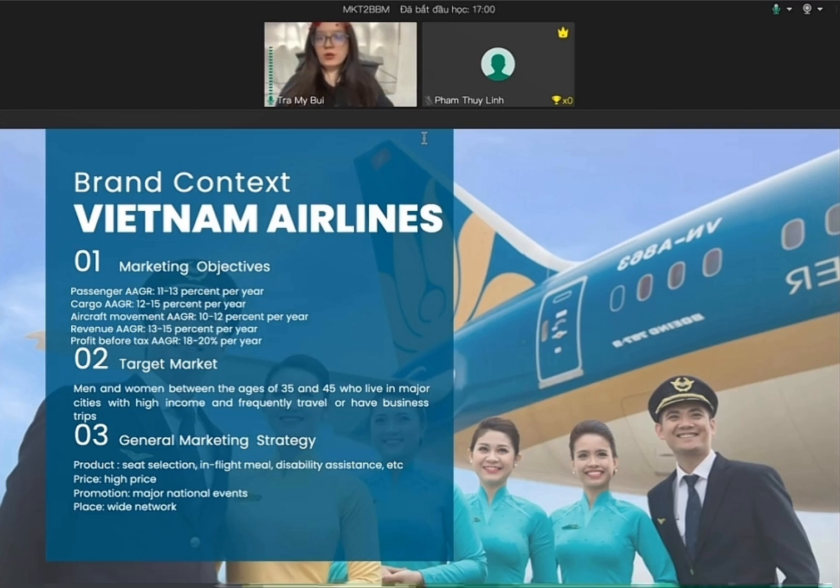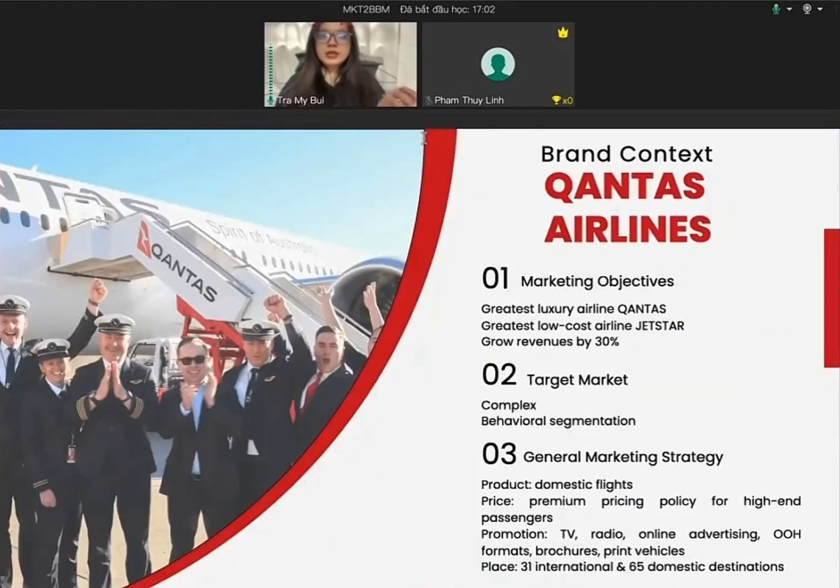About the marketing objectives of Qantas Airlines, they aim to run the world's greatest luxury airline, Qantas, and the world's best low-cost airline, Jetstar, and grow the revenues by 30% over the following 3 quarters. Unlike Vietnam Airlines, Qantas' target market is more complex and more diverse because it is based mainly on behavioral variables.